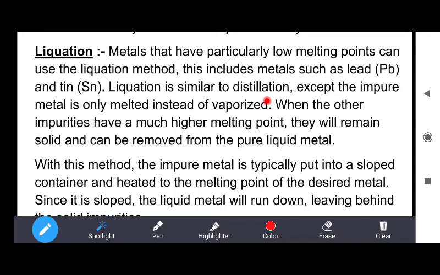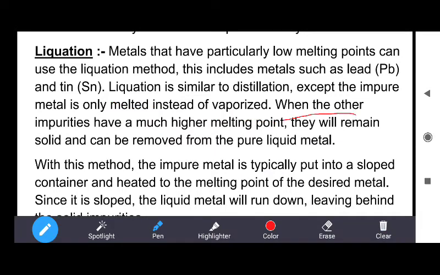Liquefaction is similar to distillation except the impure metal is only melted instead of vaporized. In the distillation process, the metal gets vaporized, and in the liquefaction method, the metal is melted instead of vaporized.